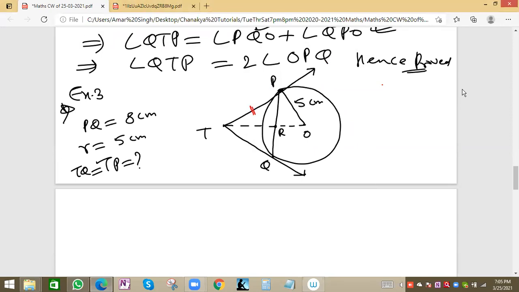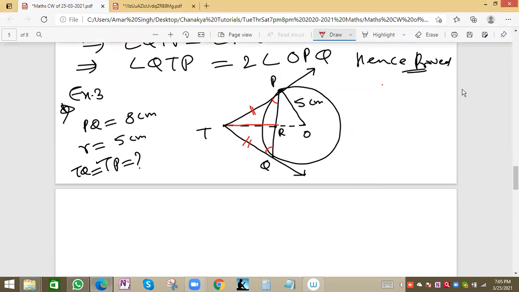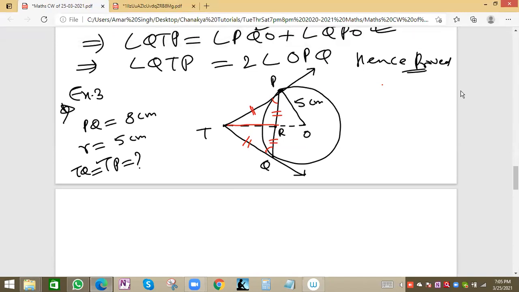This PT will be equal to TQ. So this angle will be equal. And these sides are equal, angles will be equal. This is the common side. So we can prove this triangle as congruent because OT bisects PTQ, basically OT bisects PRQ. See why we can prove this triangle as congruent? Because we want side and one angle, side angle side, no problem.